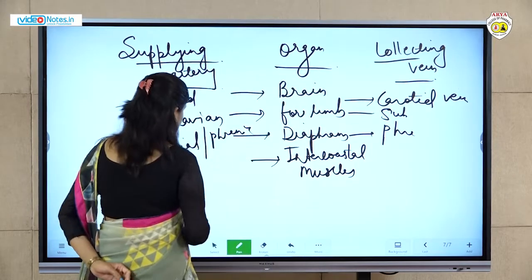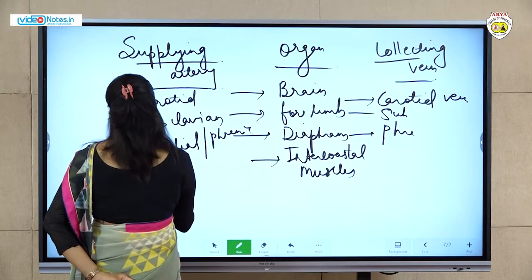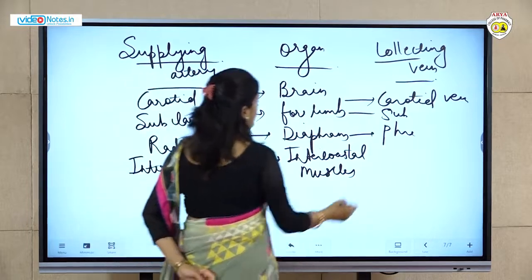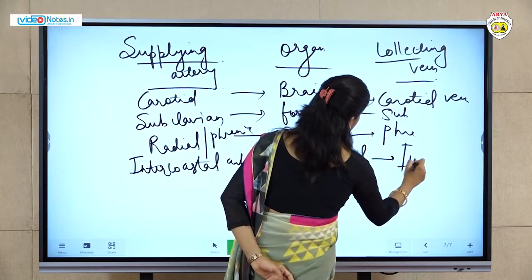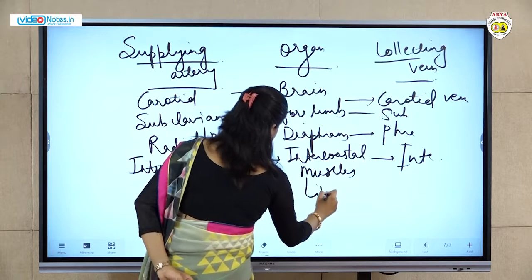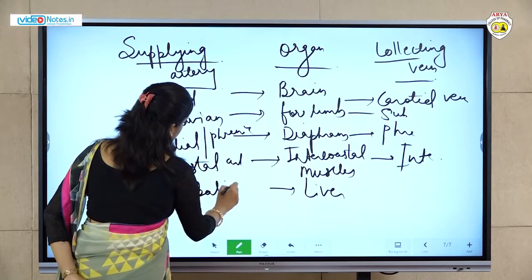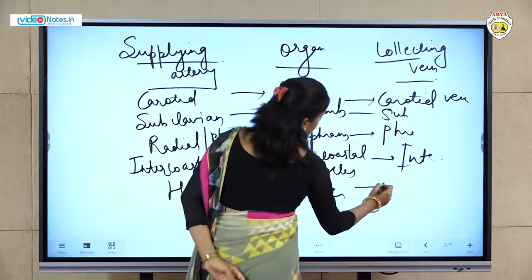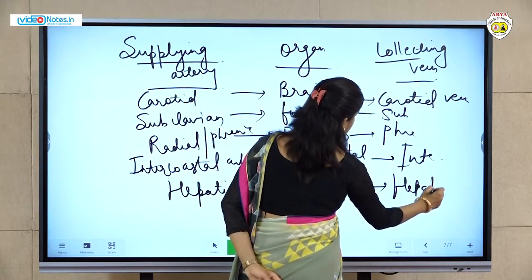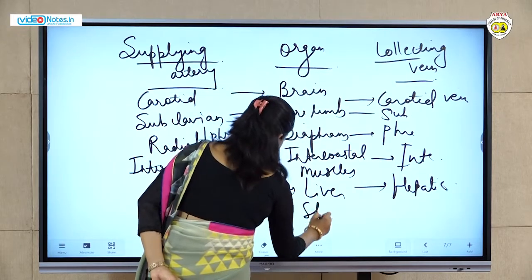Okay, now intercostal muscles. The supplying artery for intercostal muscles is the intercostal artery. Same here, intercostal vein. Okay, liver. For the liver, the hepatic artery is here. Same, hepatic veins. Next is spleen.